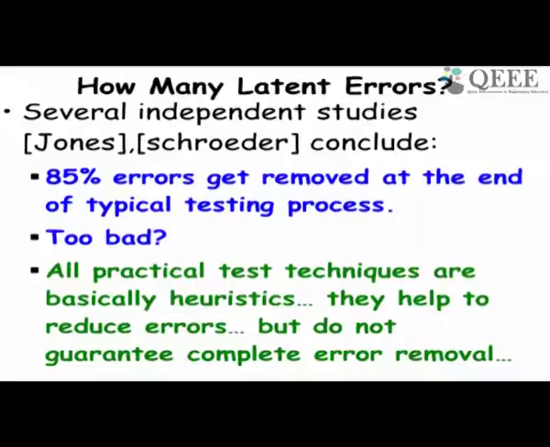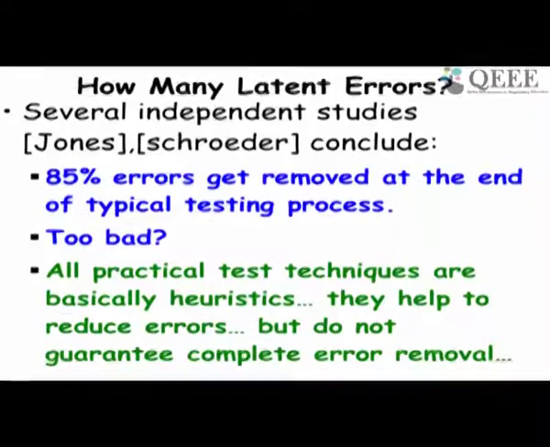They conclude that 85% of errors are removed at the end of a testing cycle. So after all testing is carried out, the testers are happy that they have tested it well. Still there are 15% errors remaining. For software that is used in life critical applications, this is not sufficient. But then can't we do better than this?